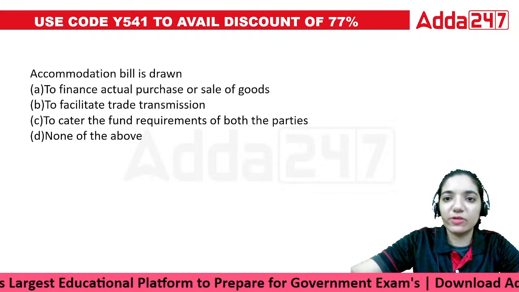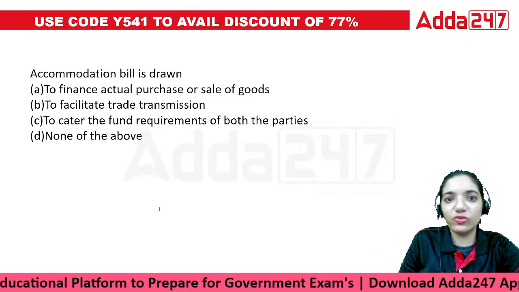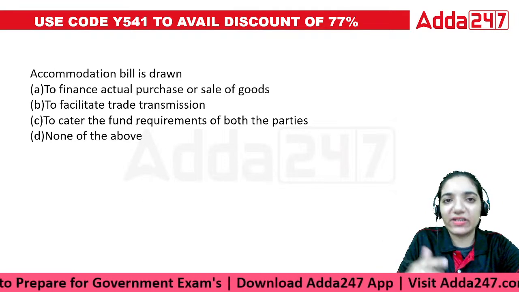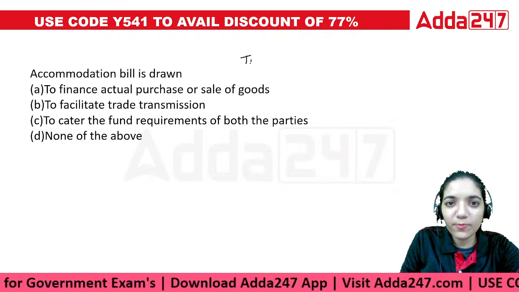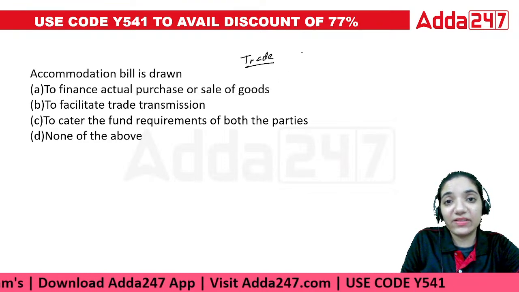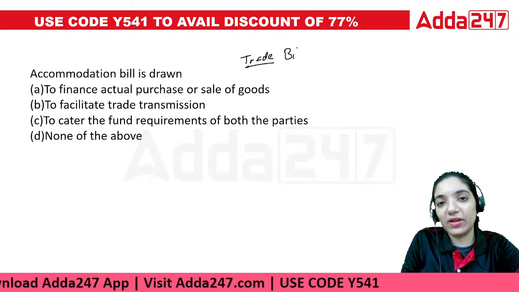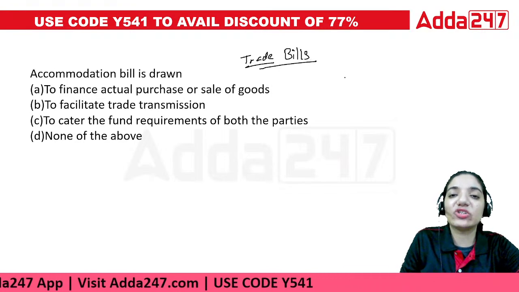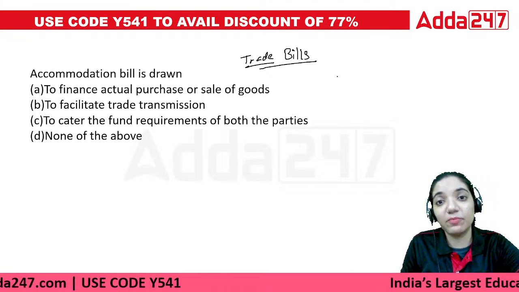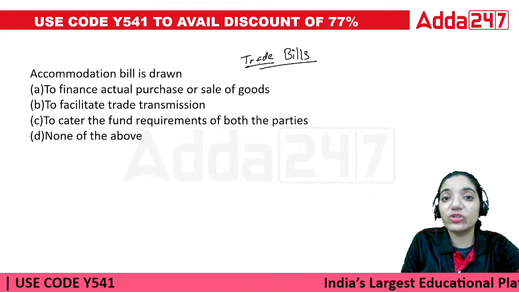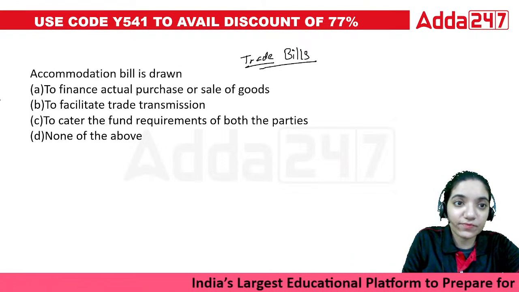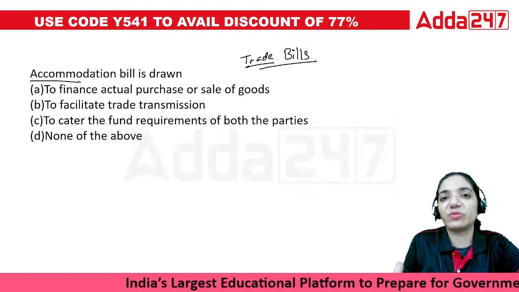When we talk about the term accommodation bill, these are those bills which are issued for the benefit of two parties. For example, none of them has done any trade with each other. Basically, bills of exchange can be trade bills, the bills which are basically issued because I purchase something from you on credit or you purchase something from me on credit. And accommodation bills refers to those bills which relates to the mutual trust between those two people.